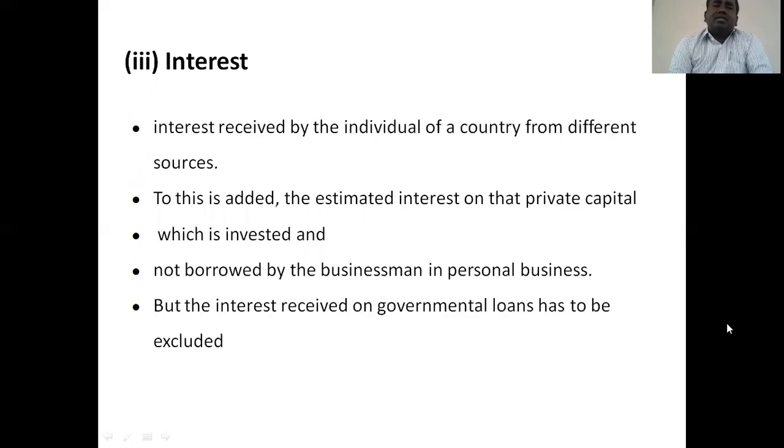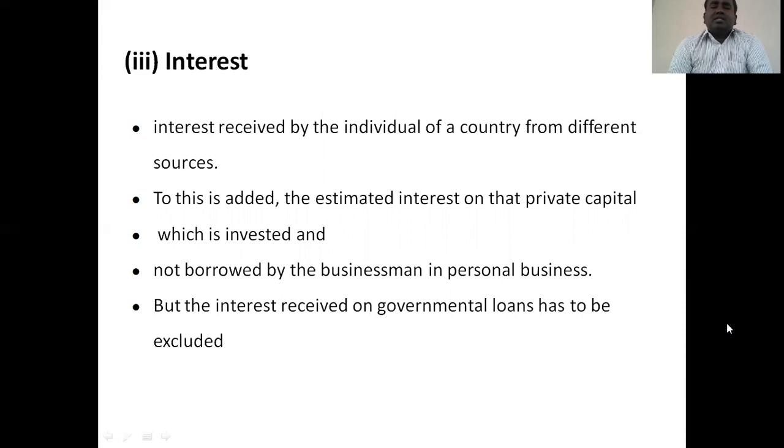Then the next one is interest. Here, the interest received by the individuals of a country from different sources is also considered and added. This includes the estimated interest on the private capital which is invested. That means they invest privately and receive a return on that investment, but it is not borrowed by the businessman; it is in a personal business.